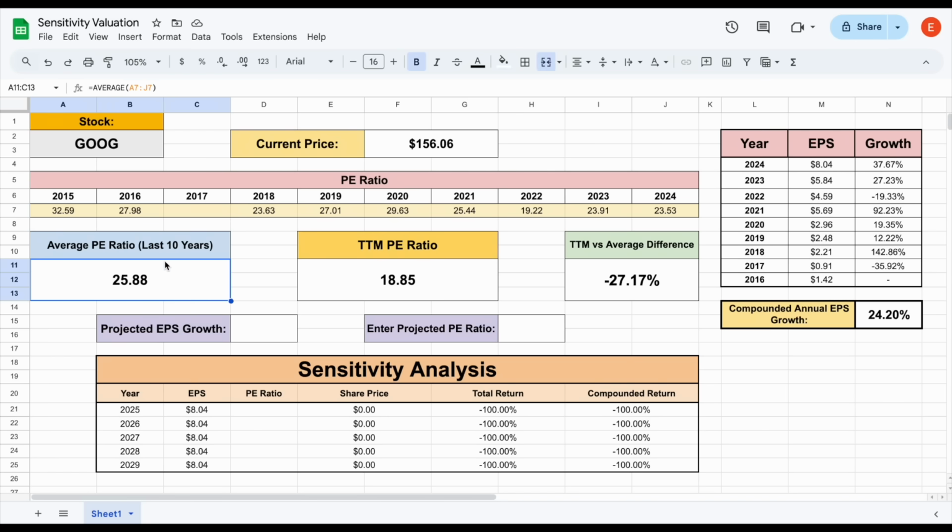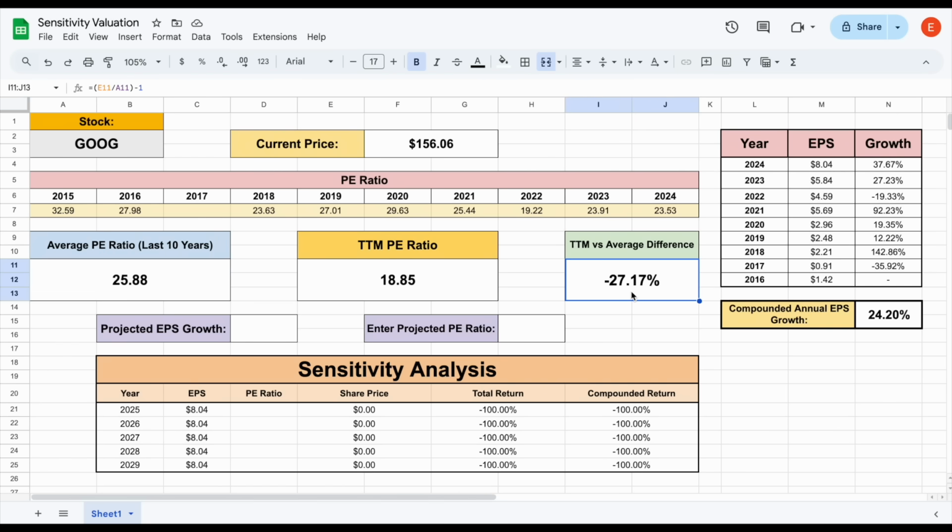Now, what this means is the trailing 12 months PE ratio is 27% lower than the average PE ratio over the last decade. So what investors are saying is they're not willing to pay as much for each dollar of earnings from Google as they have been over the past decade. Let's say overnight investors did decide they were willing to pay the same average PE ratio for Google. Well, the share price would go up by 27%.